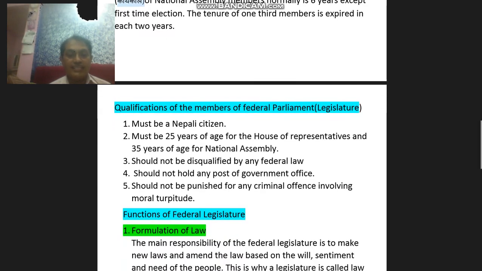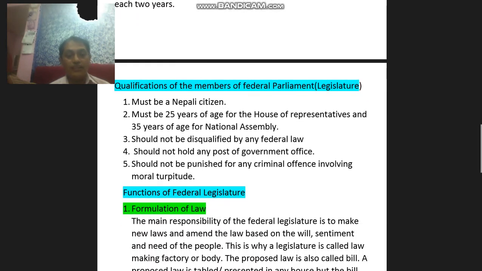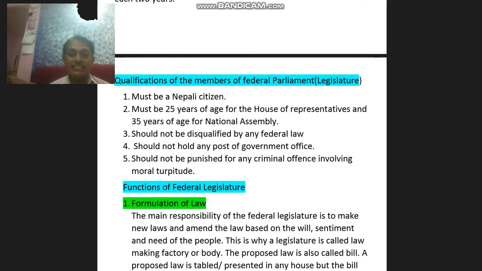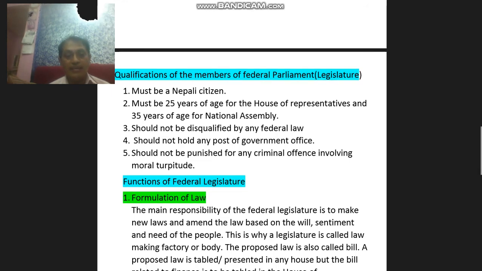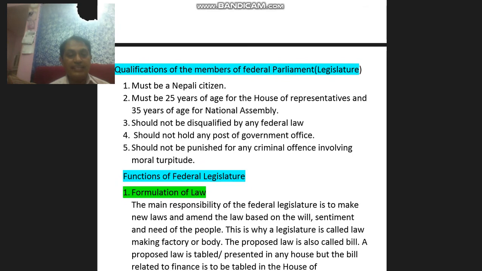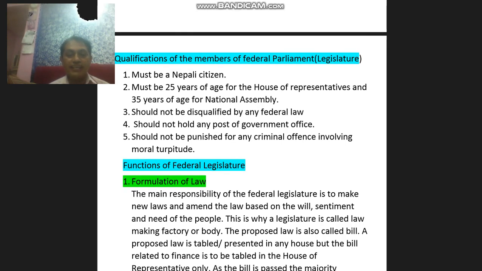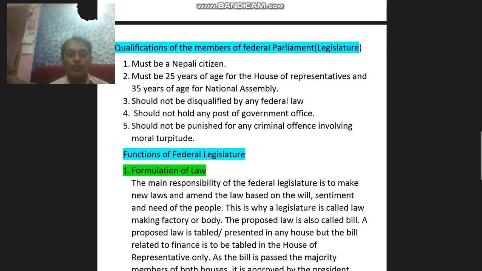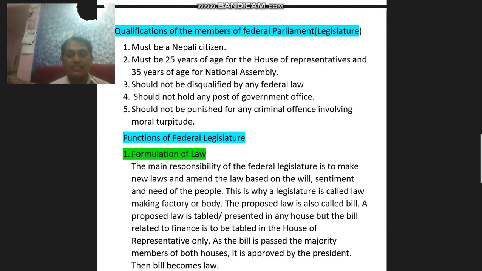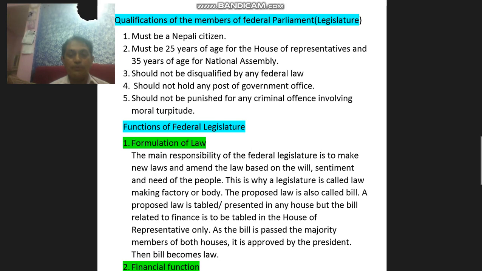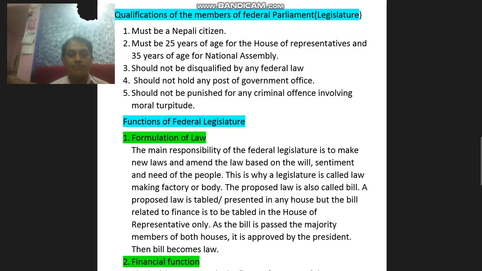Function of Federal Legislature. Number 1. Formulation of law. The main responsibility of Federal Legislature is to make a new law and amend the law based on the will, sentiment and need of the people. This is why legislature is a law-making factory or body. The proposed law is also called a bill. A proposed bill is tabled in any house, but the bill related to finance is to be tabled in House of Representatives only. When the bill is passed by the majority of members of both houses and approved by the President, it becomes law.